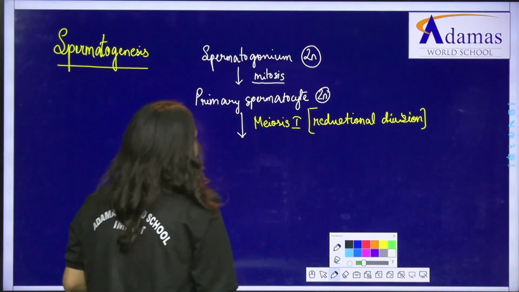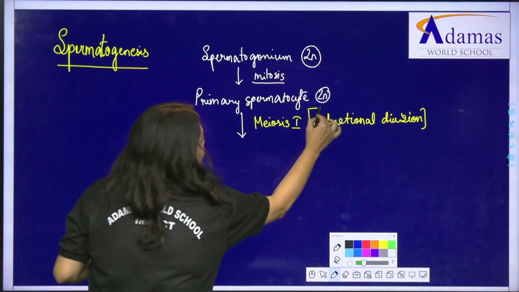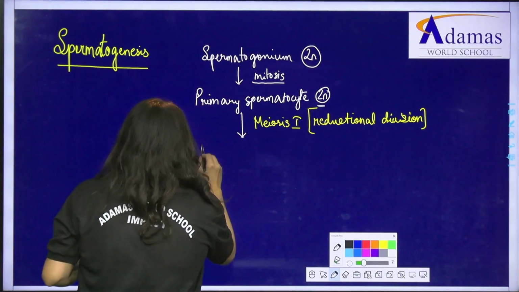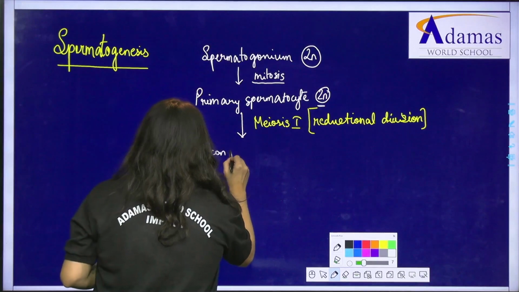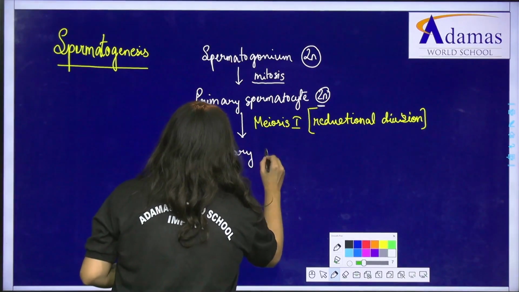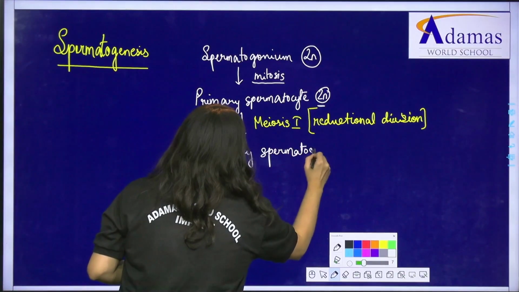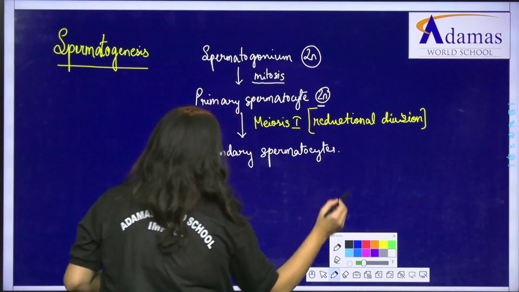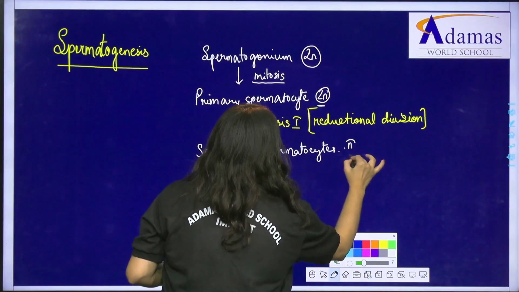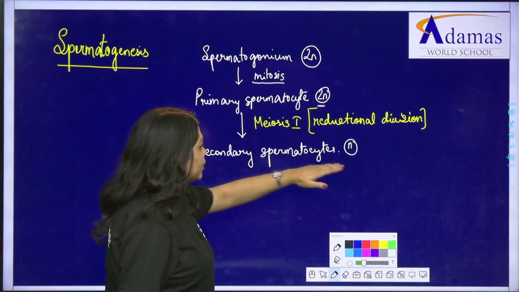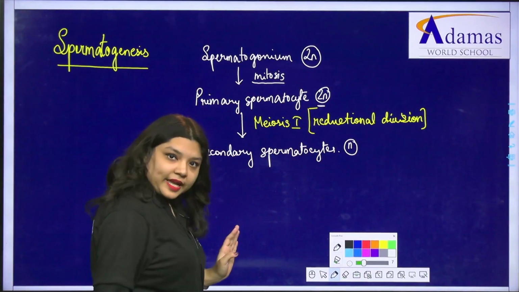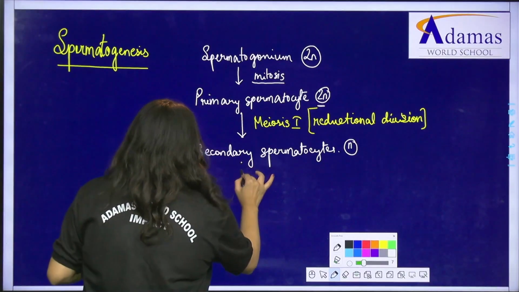If it was 2n, now the secondary spermatocytes that come are for sure n. It was 2n, now it has reduced, so secondary spermatocytes are n.